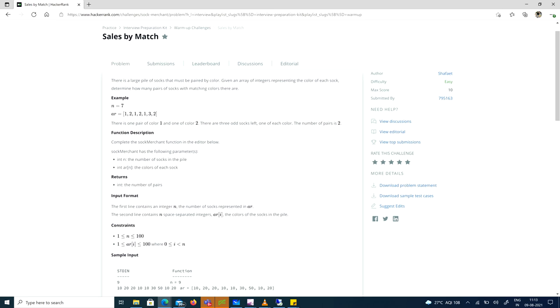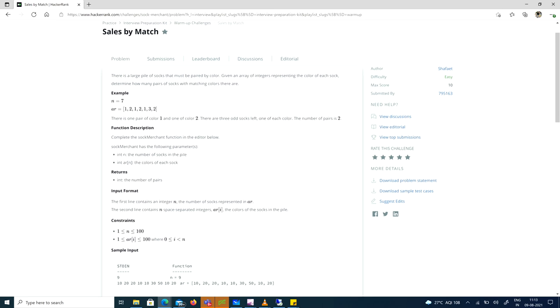So how many pairs do we have? In this we have only 2 pairs. One is of color 1 and one is of color 2. We have only 2 pairs, and 3 socks are extra socks. It doesn't have any pair. So from the given array we need to find how many pairs of socks we have. Is the question clear? We can look at one more example.